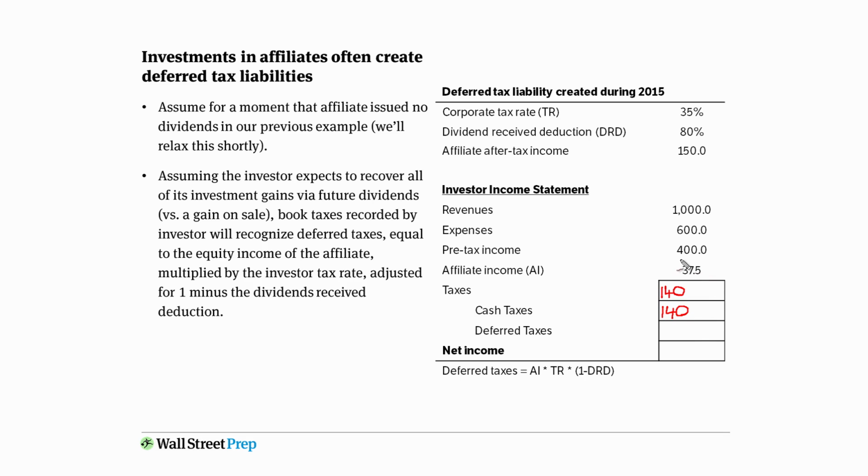But in addition, we have to wrestle with this affiliate income. And we've just identified that the company expects to recover this income as an investor via dividends in the future as opposed to an outright sale. Which means when you calculate the taxes that have to be recognized by the investor for its income in the affiliates, we're going to do this calculation off to the side. The taxes there, the GAAP taxes recognized. So let's identify that these are GAAP taxes recognized.